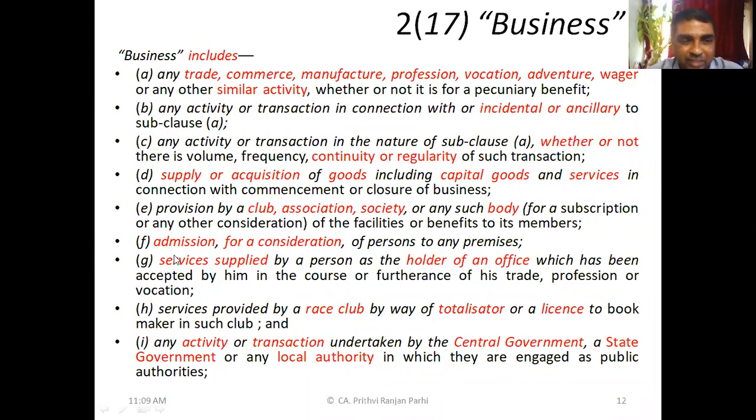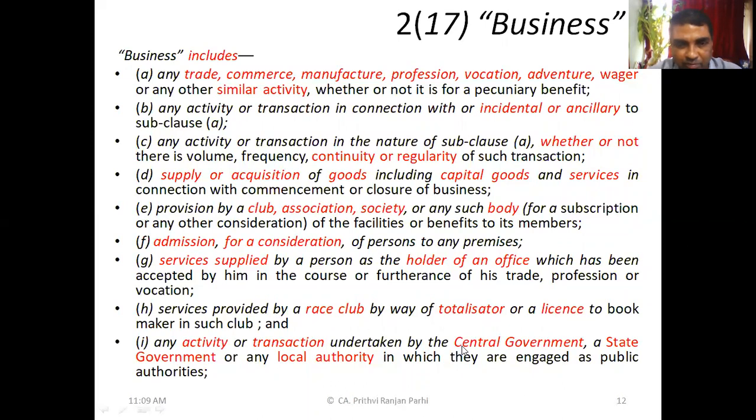If certain services are provided by a person as the holder of an office, let us say someone is a director of a company, holding an official position, and in connection to that, in relation to trade, profession, vocation, some services are provided, then that will also be regarded as business. Next point.